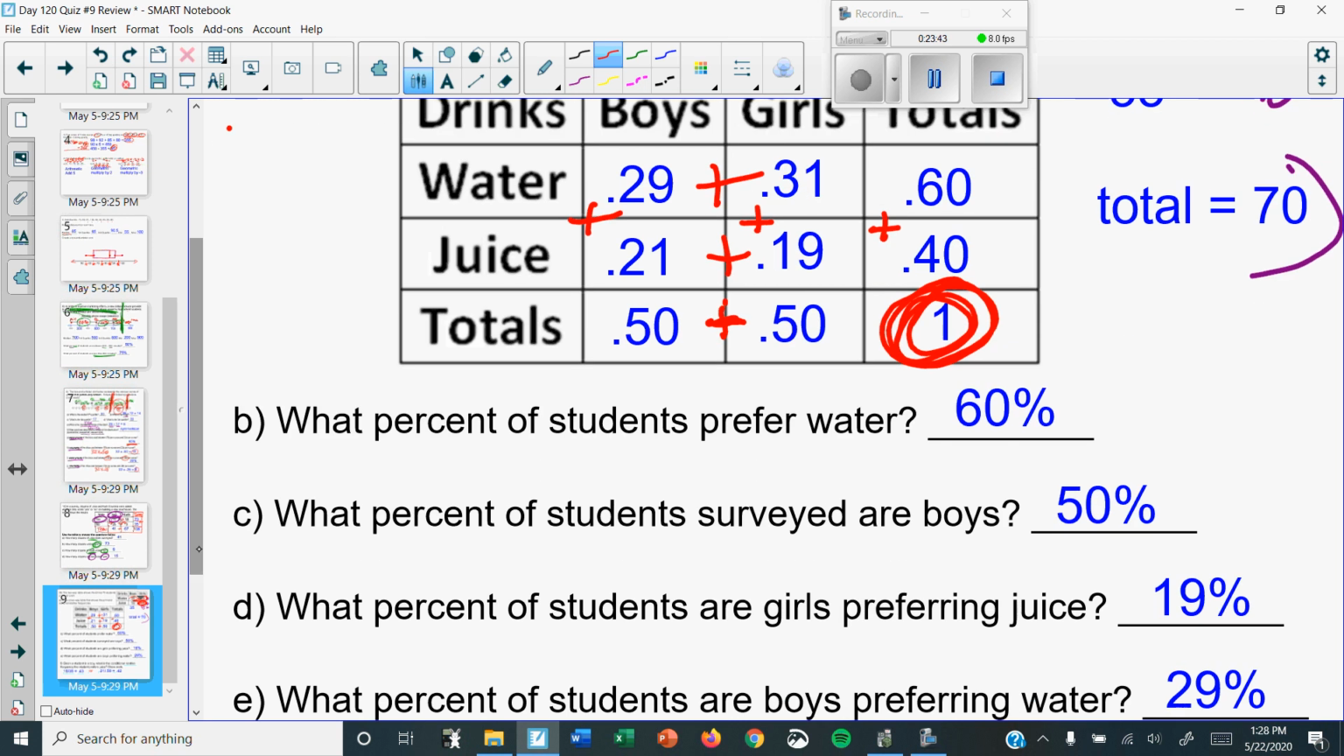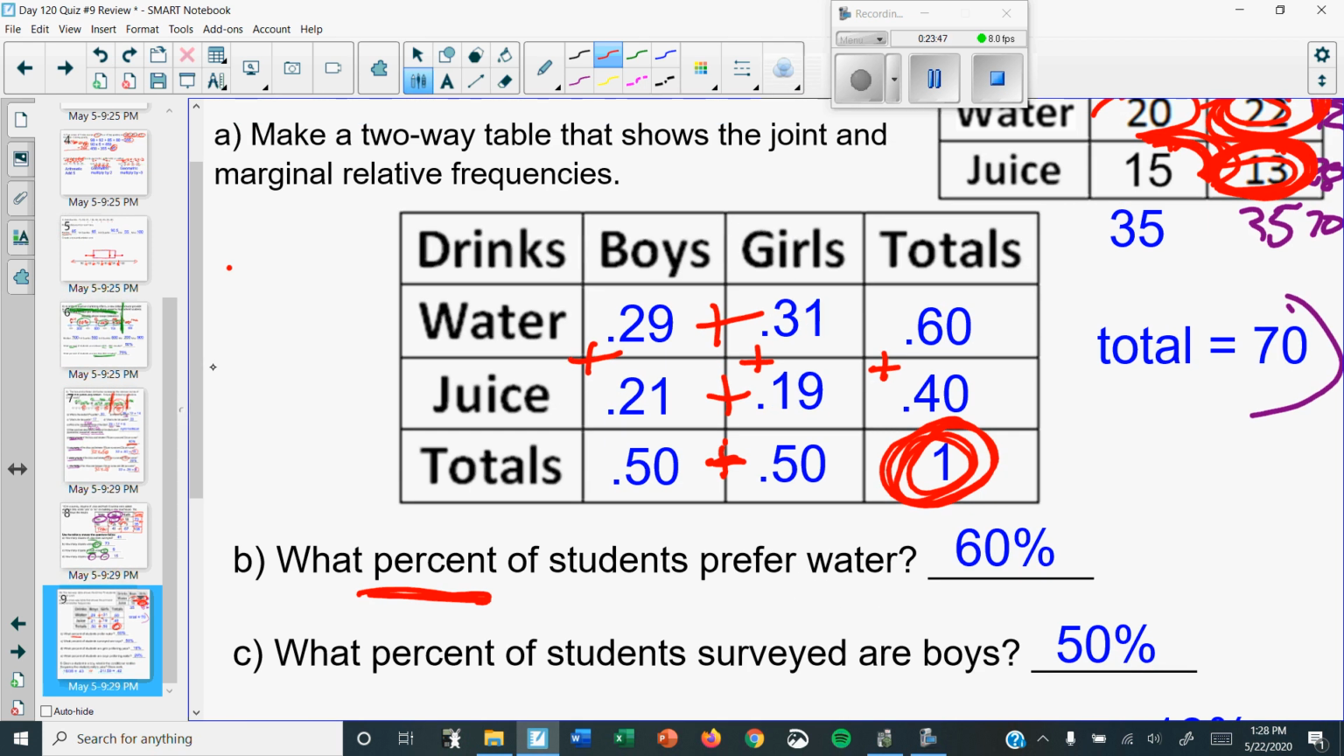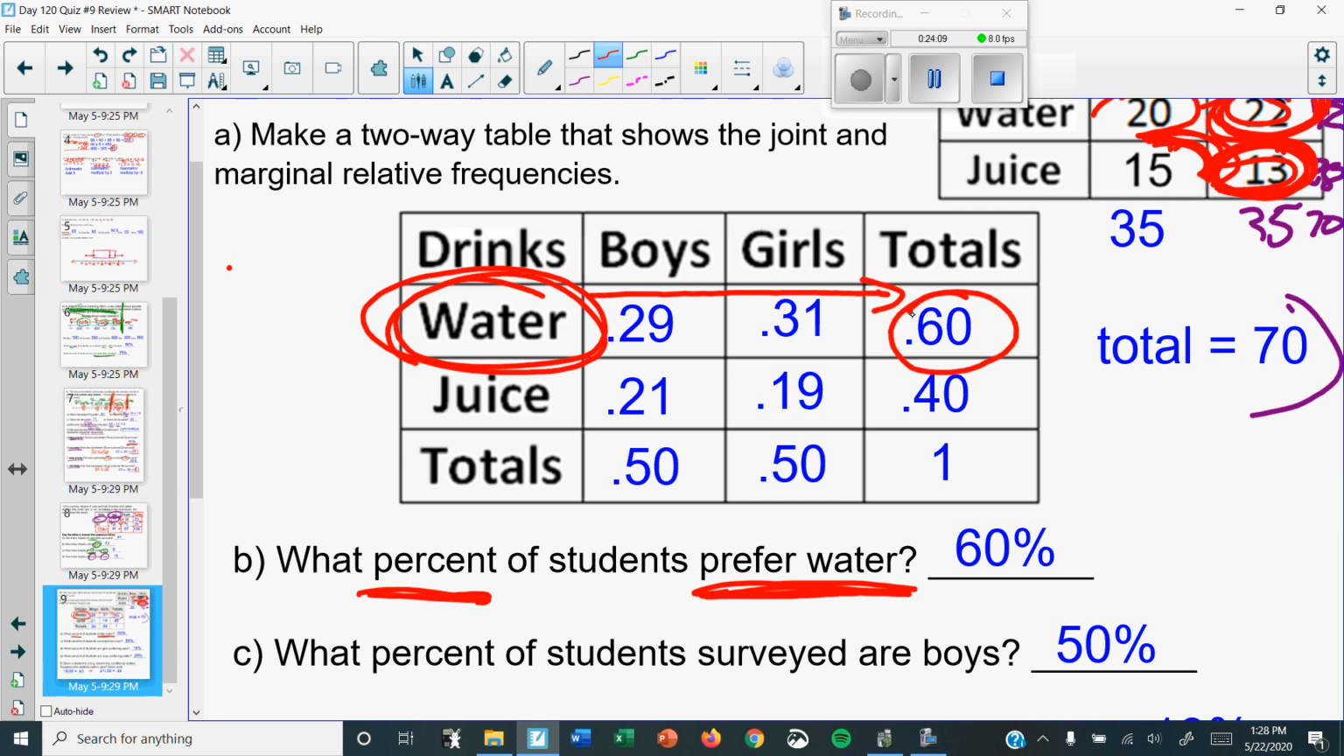Okay, so now it asks questions. What percent? To turn these numbers into percents, just swoop the decimal twice. What percent of students prefer water? Did they ever mention if they were boys or girls? No. So again, let me get rid of all this trash. Okay. So what percent of students prefer water? Go to water. It didn't talk about boys or girls, so you go all the way to the end, and there it is, 60%. And that's your answer.